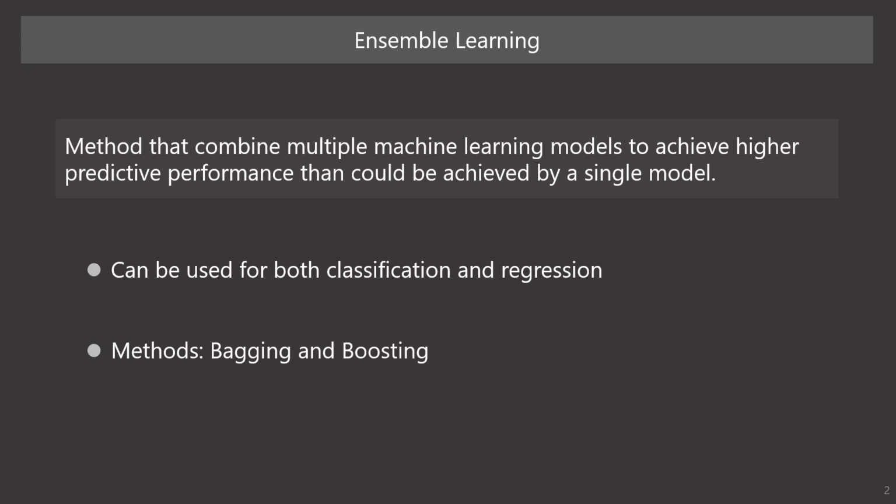Ensemble learning is a method that combines multiple machine learning models to achieve higher prediction performance than could be achieved by a single model. The topic of this chapter is classification, but we can use ensemble learning not only for classification, but also regression. There are two methods of ensemble learning, bagging and boosting. Here, let me focus on bagging and its representative method called random forest.